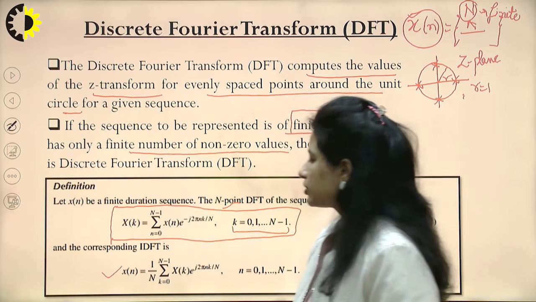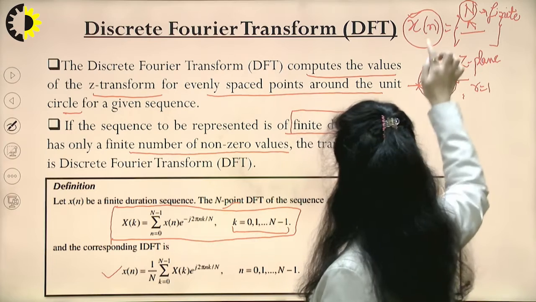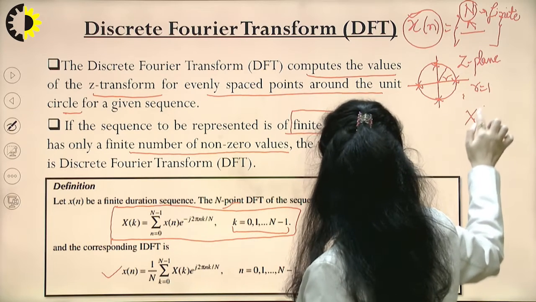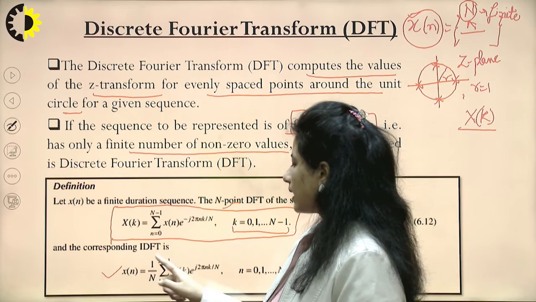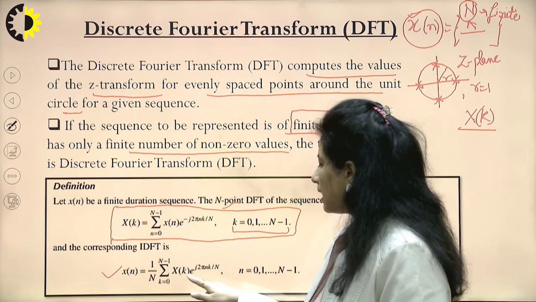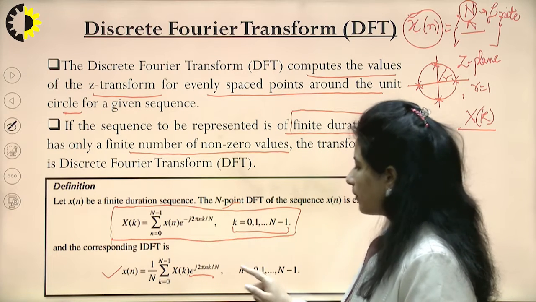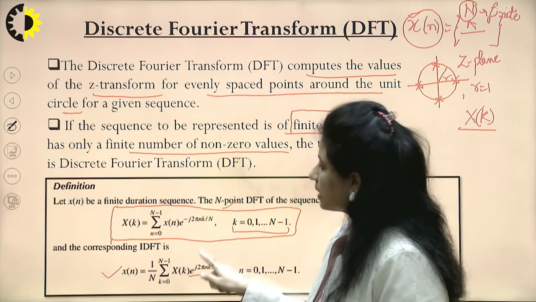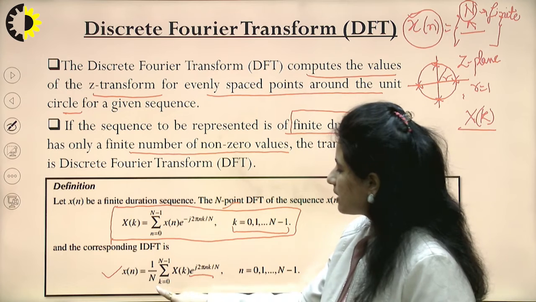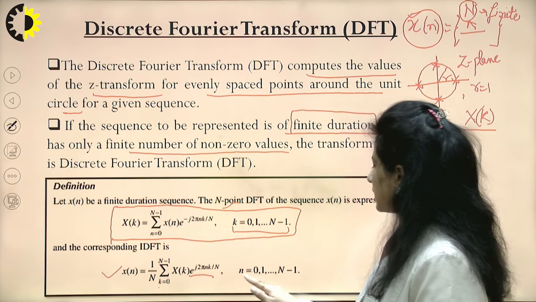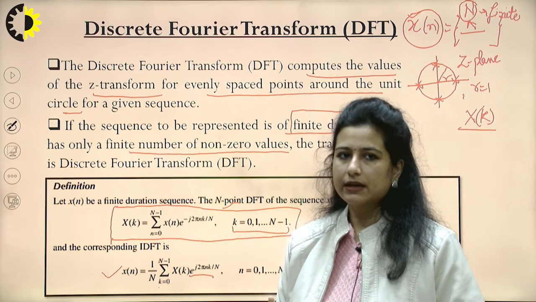Similarly is the inverse transform, like in any other domain we have. x[n], this sample, would be obtained from the transformed sample X[k] by taking the inverse, which is defined as 1 by N summation X[k]. Now this exponential is the same exponential we have been using in the direct transform, only the sign is being changed. Here we have a negative sign, here we have a positive sign. Again two variables, k ranging from 0 to N minus 1 and n ranging from 0 to N minus 1. So why are these two variables emerging?